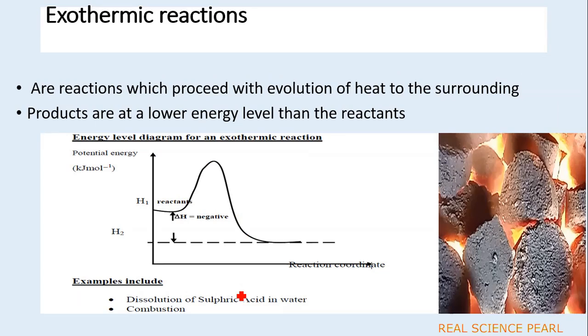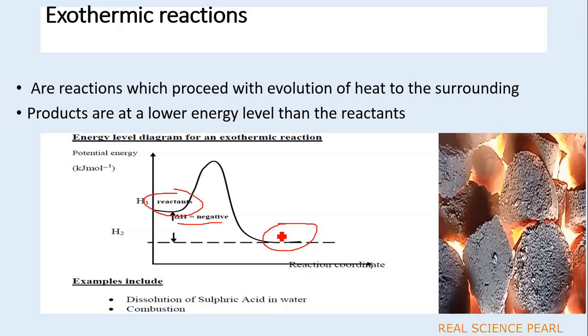Exothermic reactions evolve heat, or produce heat to the surroundings. The products are found at a lower heat content and the reactants are at a high heat content, and the difference is what gives us a negative sign on our enthalpy. This means that in exothermic reactions, the heat change accompanying the reaction is a negative heat value.